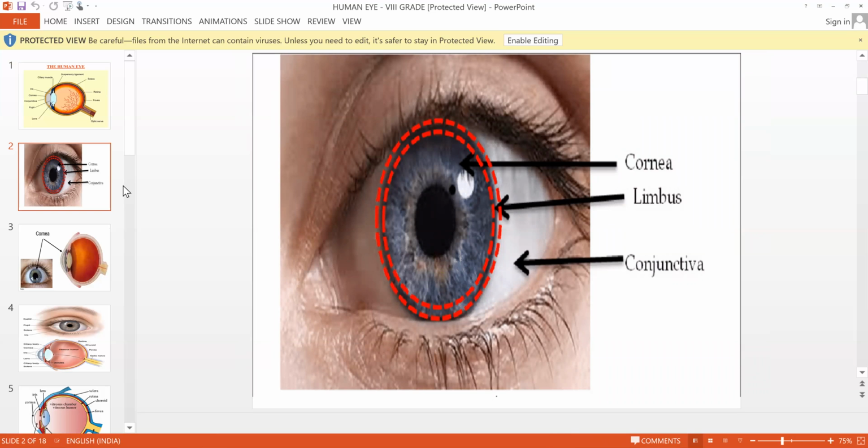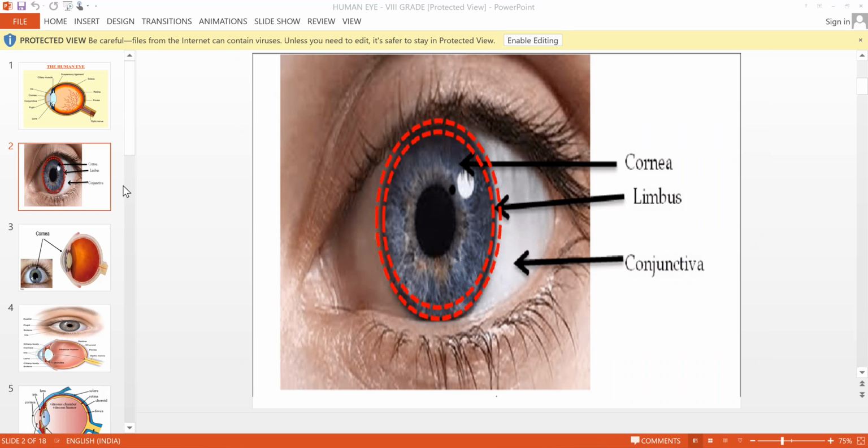Conjunctiva. Pronounce it properly. Conjunctiva. Once again, I'm pronouncing conjunctiva. This conjunctiva, can you see in the picture? I have written it there very clearly, conjunctiva.